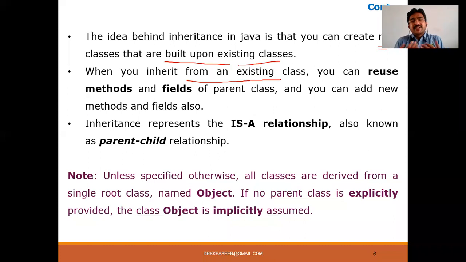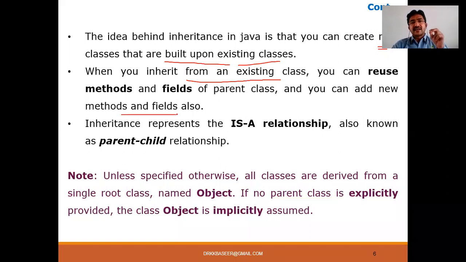Not constructors, only the variables and methods can be acquired. Why can't you use the same in your child class also? So that is to make use of that. You are going to be reducing the code. So that's why we reuse methods and fields of the parent class, and you can add new methods and fields for this class also.